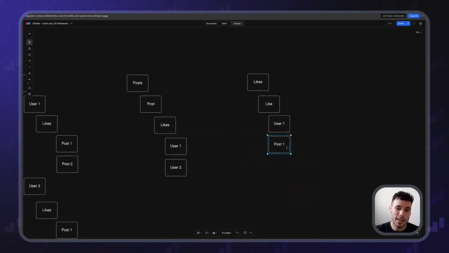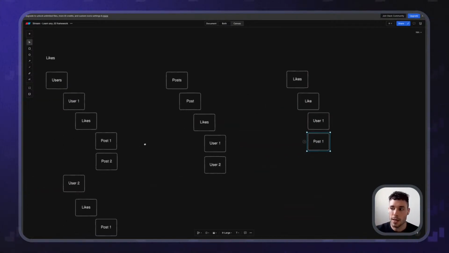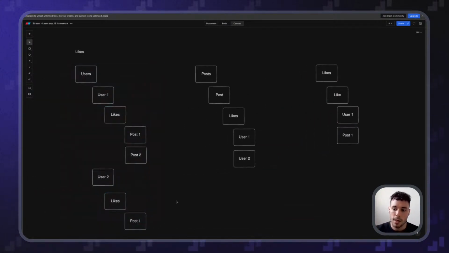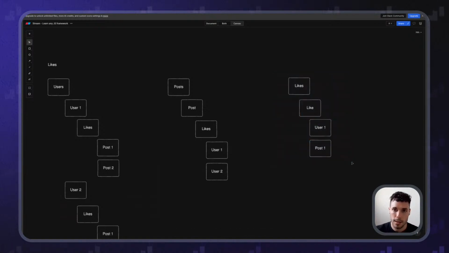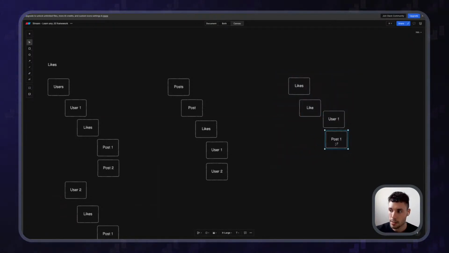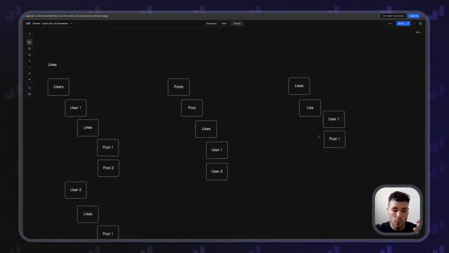In that particular case, that would solve the query for both cases, because I could say, hey, get me all the likes that belong to me as a user. That would be in here like this. So when I'm getting those likes, I can get both the data of the user and the post at the same time. So it really depends on how you're going to be querying this data.